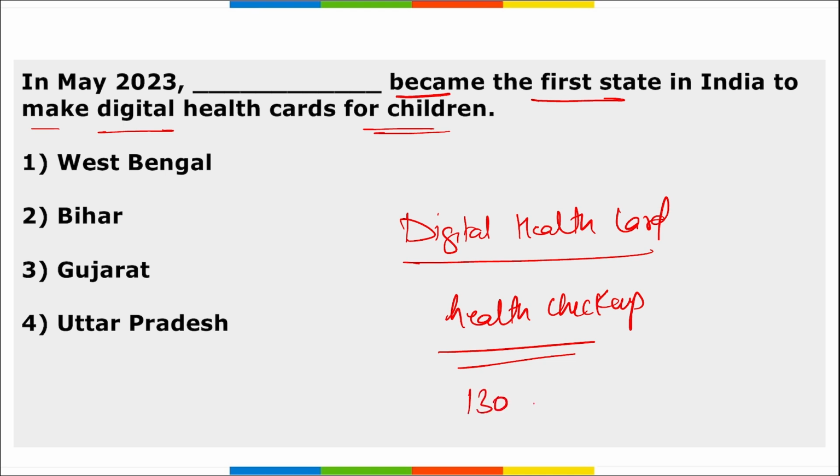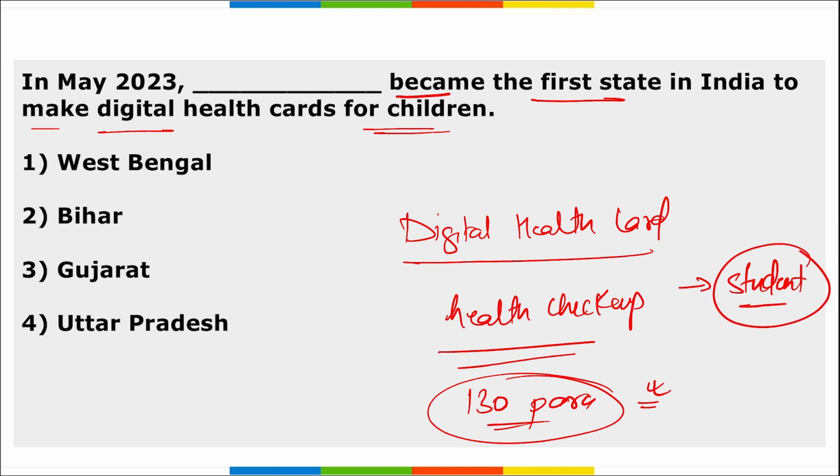Various 130 parameters will be considered in this checkup, and this particular digital health card was launched for students. So the answer is your UP, Uttar Pradesh.